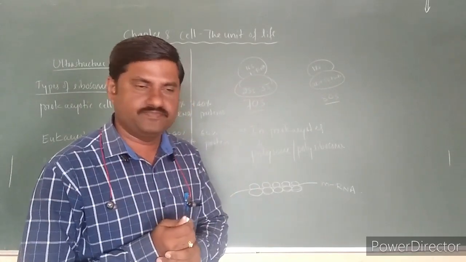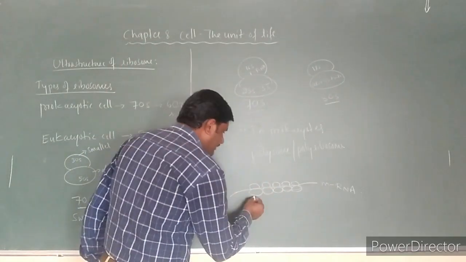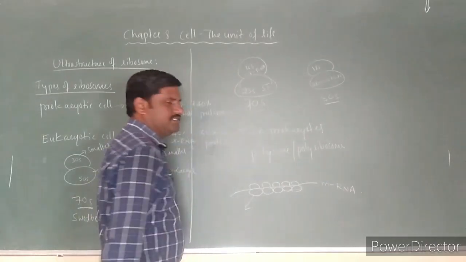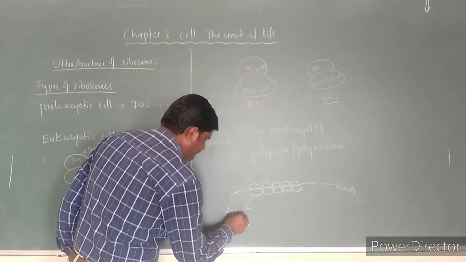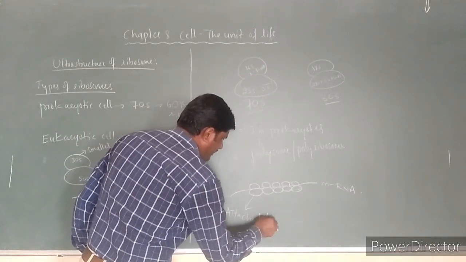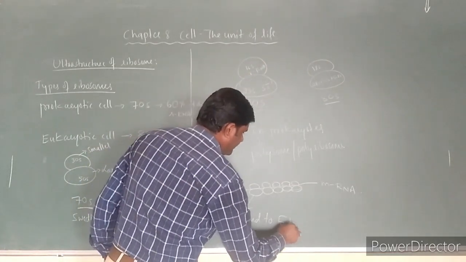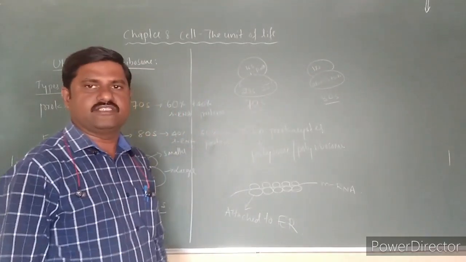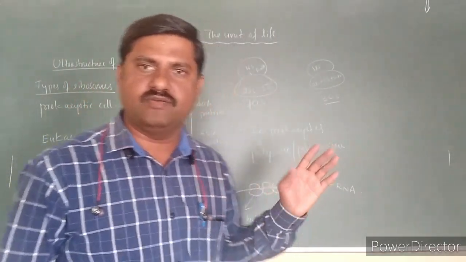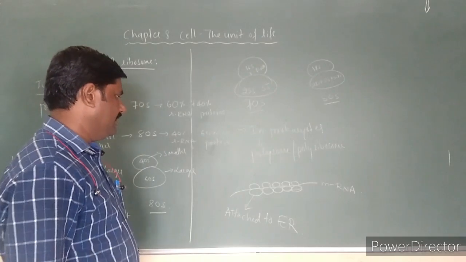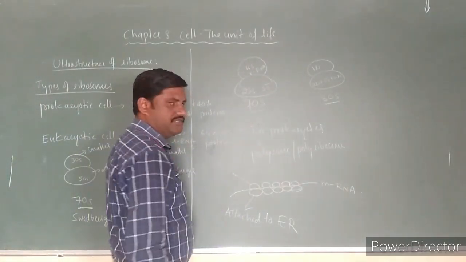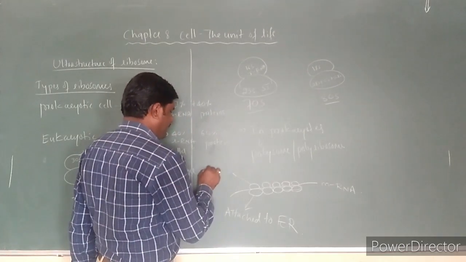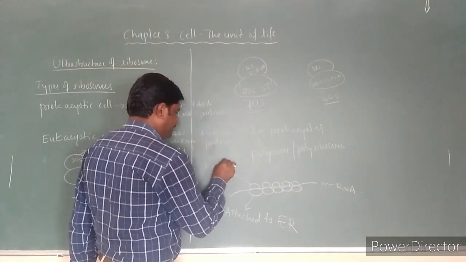Is it very clear? See here, the larger subunits of these ribosomes are attached to the outer surface of the endoplasmic reticulum, and the smaller subunits are bound to the mRNA.